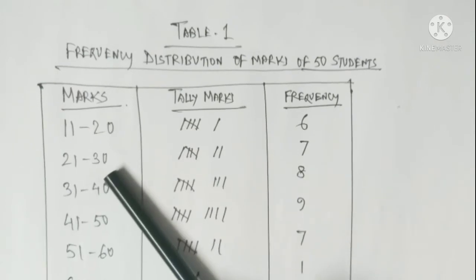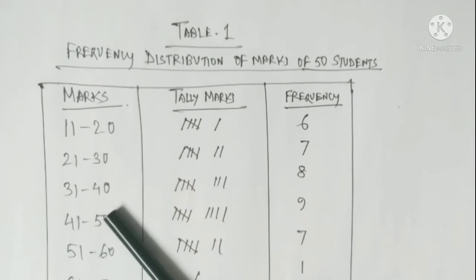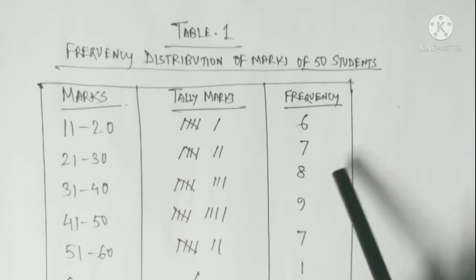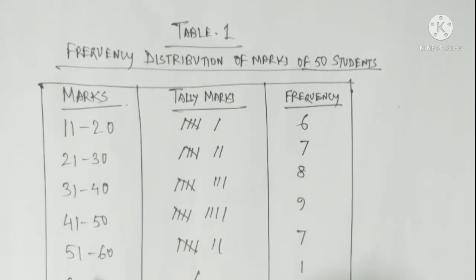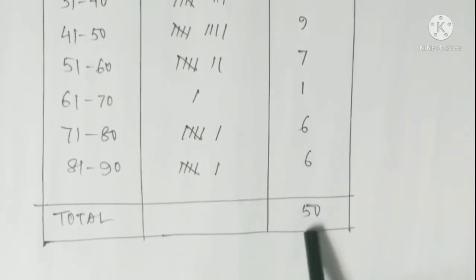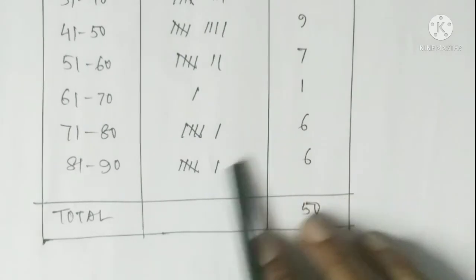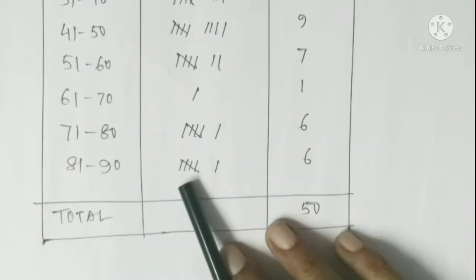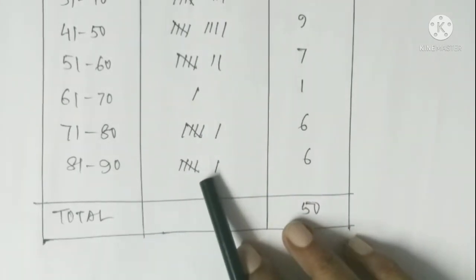From 21 to 30, the frequency is 7. 31 to 40, the frequency is 8. 41 to 50, the frequency is 9. 51 to 60, the frequency is 7. 61 to 70, the frequency is 1. 71 to 80, the frequency is 6. 81 to 90, the frequency is 6. Total frequency is 50. In support of this, we complete this problem, and this is the frequency distribution of a continuous variable. This is complete now.